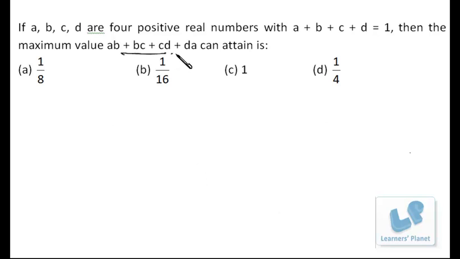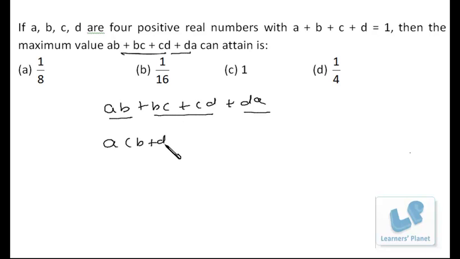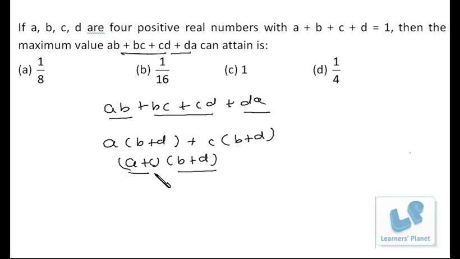First of all, I take this expression: AB plus BC plus CD plus DA. I take these two together and these two together. So it's A times B plus D, plus C times B plus D. That means it is A plus C times B plus D. Now I have two expressions, A plus C and B plus D, and I take both of them individually.